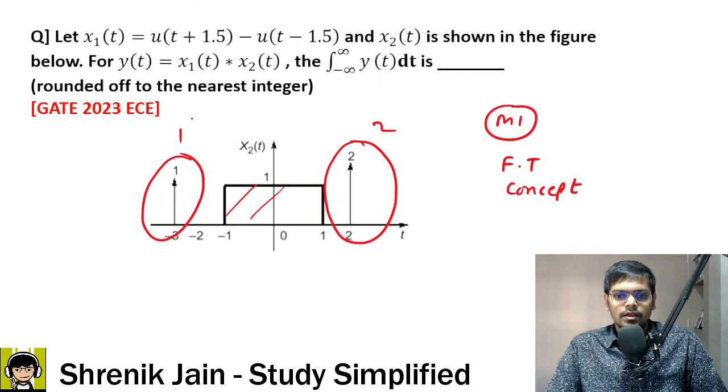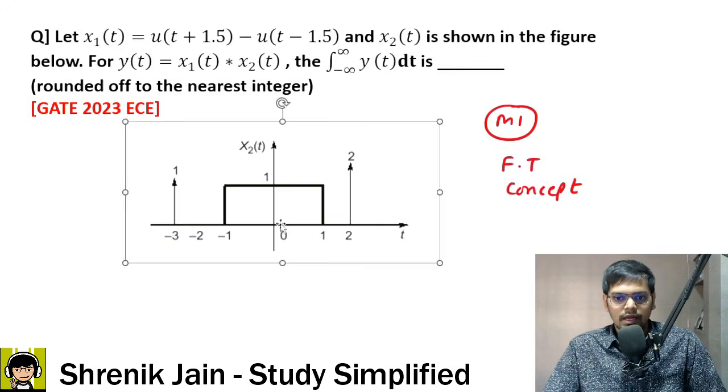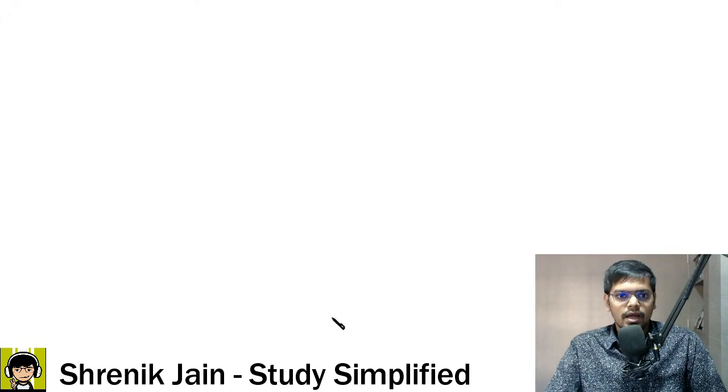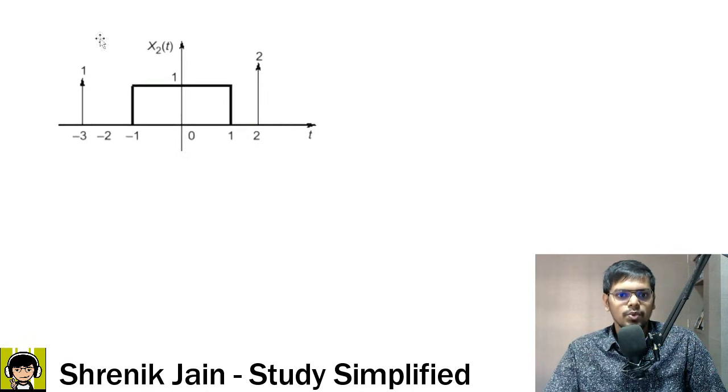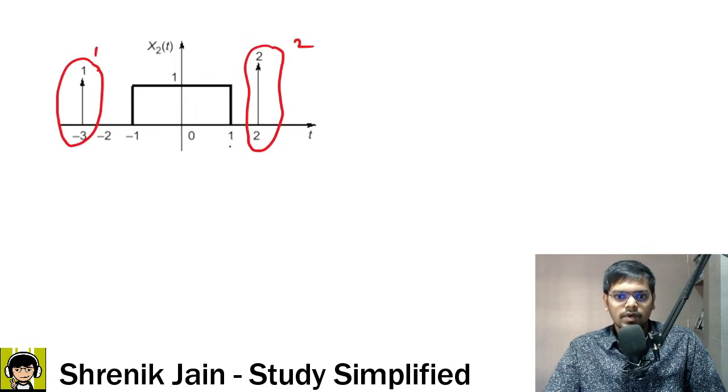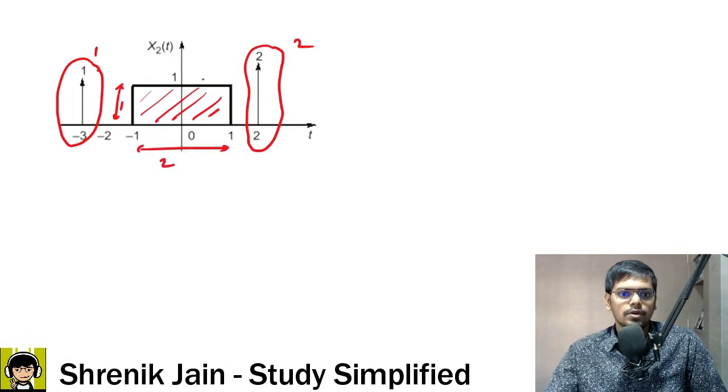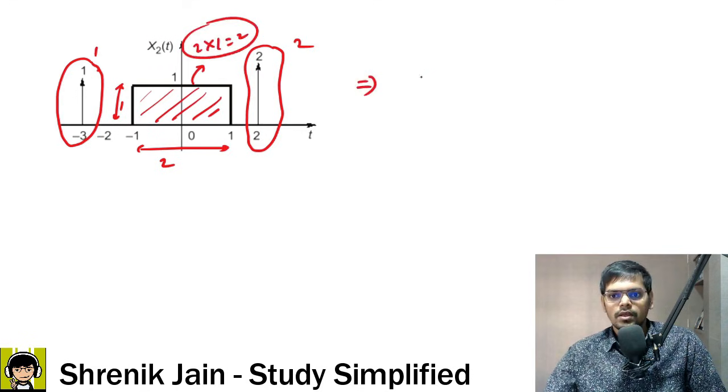Easy, done. Let me go to the next slide and write that again in a proper form so that when you refer to the notes you get the idea completely. This is where you get area 1, this is the version where you get area 2, and this is the rectangle where you get the area. Base is 2, height is 1, so 2 into 1, the area is 2. So the final answer is that the area under x2 of t is equal to 2 plus 2 plus 1, that is equal to 5.